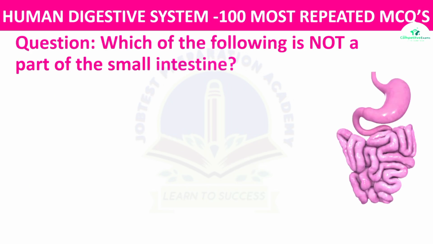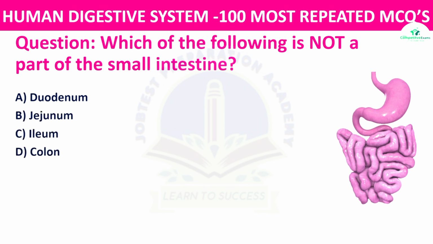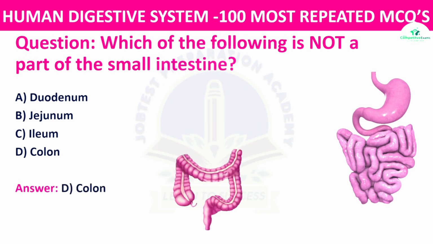Which of the following is not a part of the small intestine? The options: duodenum, jejunum, ileum, or colon. The right answer is colon. The colon is a part of the large intestine, not the small intestine.